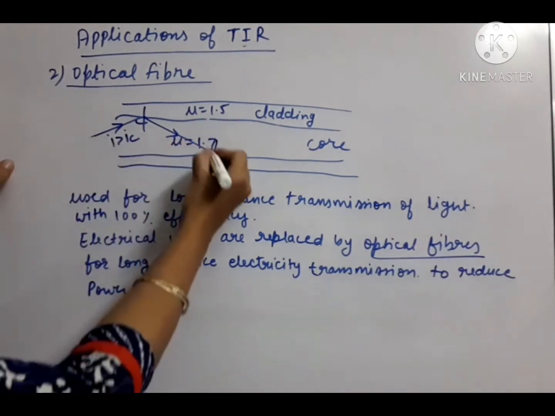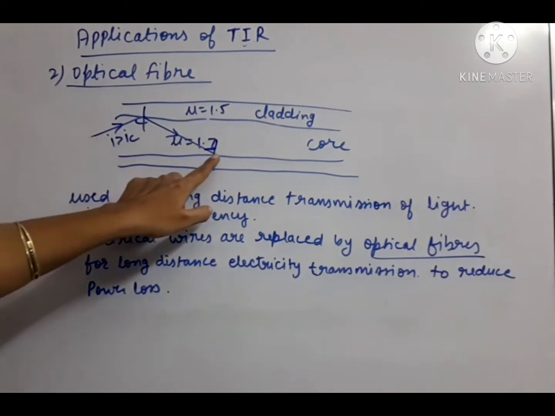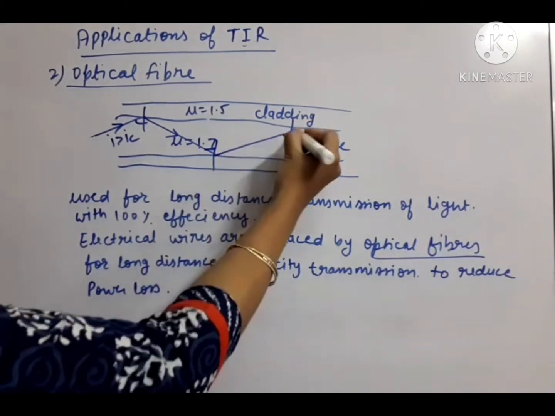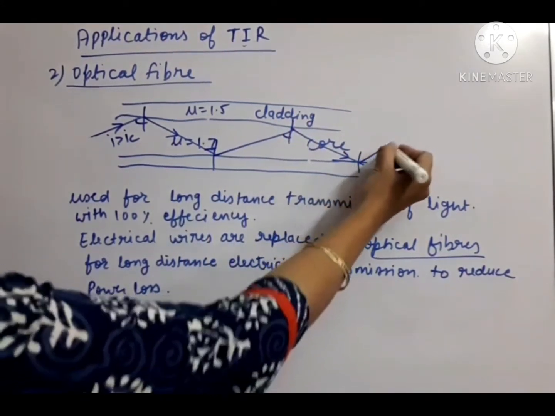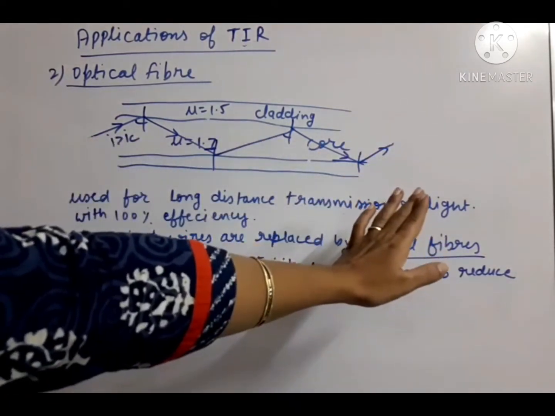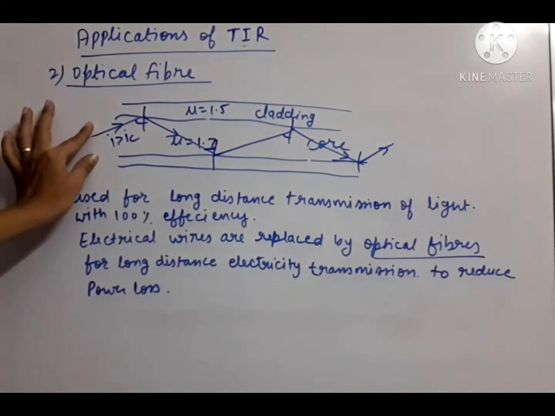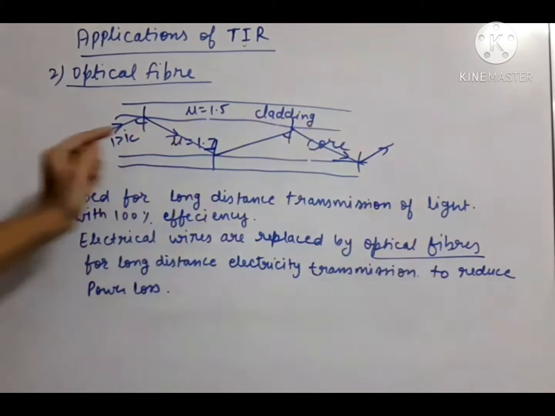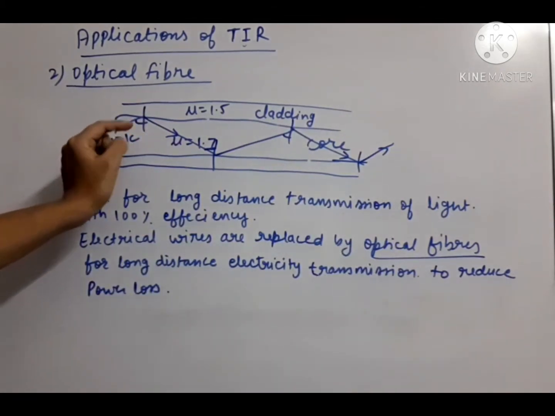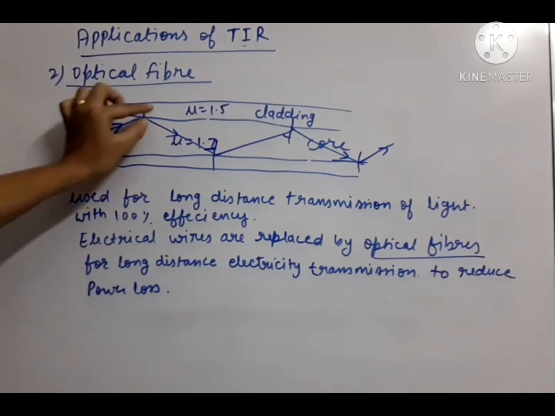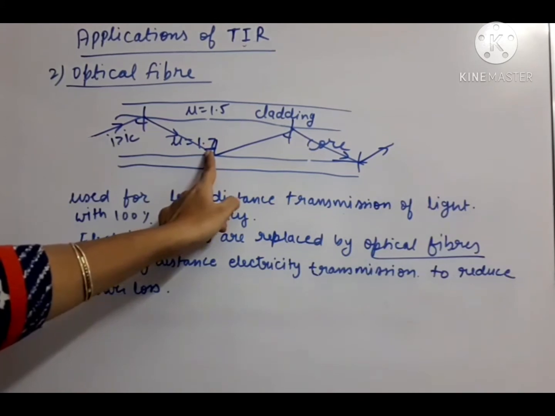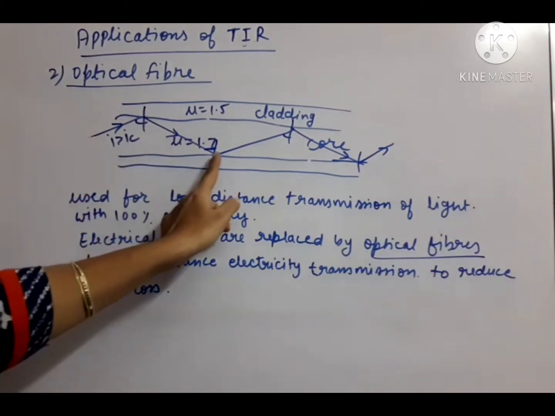Then again when it falls here, the incident angle is the same here also. That means at every incidence the TIR will take place. This way multiple reflections, multiple TIRs will take place, and whatever light ray we have entered at one end will reach the second end with 100% efficiency. Because what is the phenomenon taking place? That is total reflection. So part of the light is not absorbed or refracted; all the light is completely reflected. So complete light is reflected here, here, here.